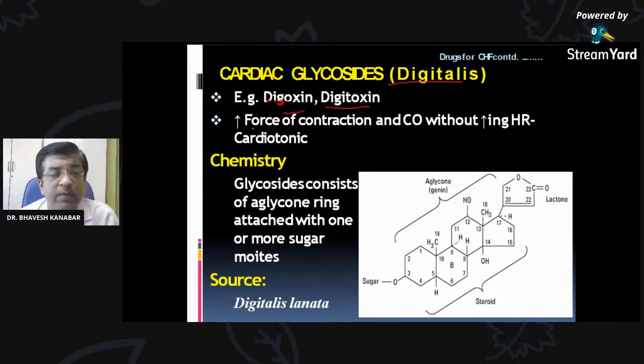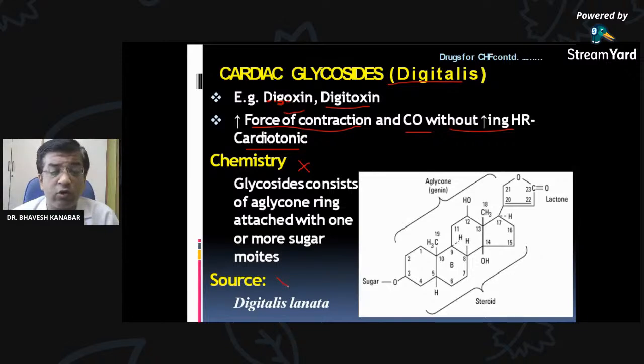So, what is the primary action? That is increase force of contraction. These drugs increase force of contraction and cardiac output. So we need this activity. You know that in case of congestive cardiac failure, force of contraction is decreased. So these are the drugs which increase force of contraction and cardiac output without increasing heart rate. So these drugs are called cardiotonic drugs.